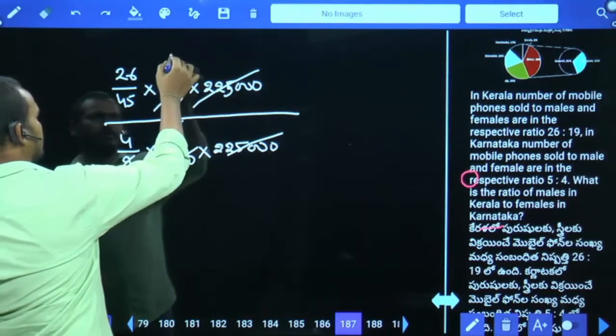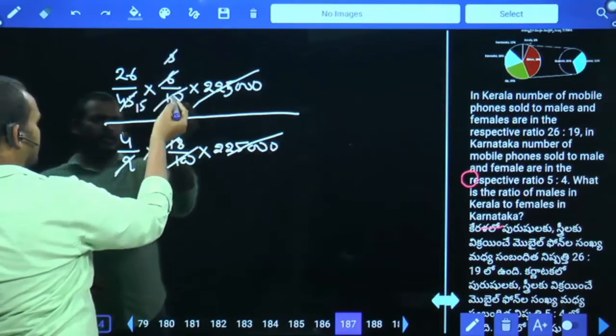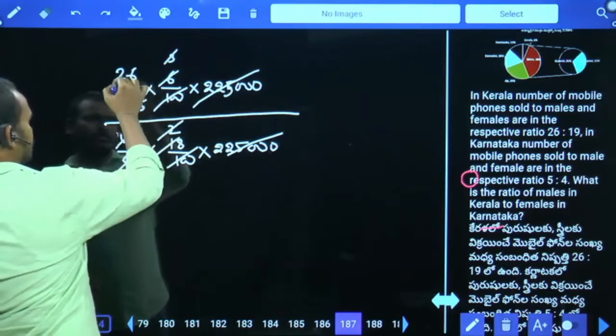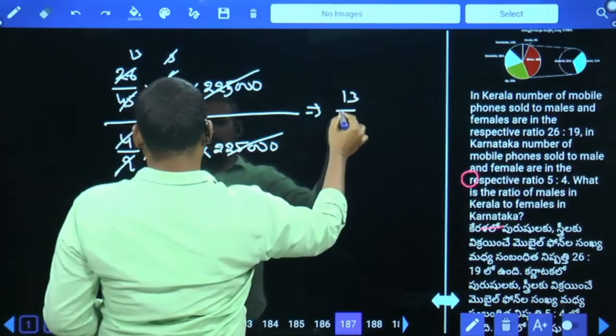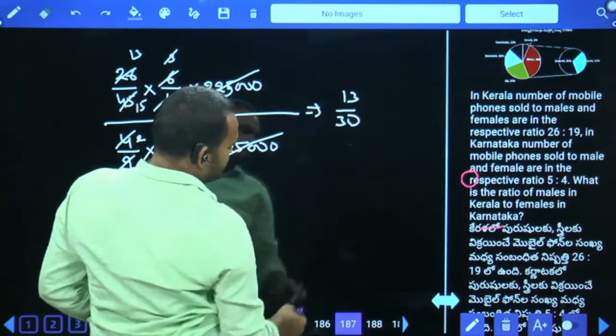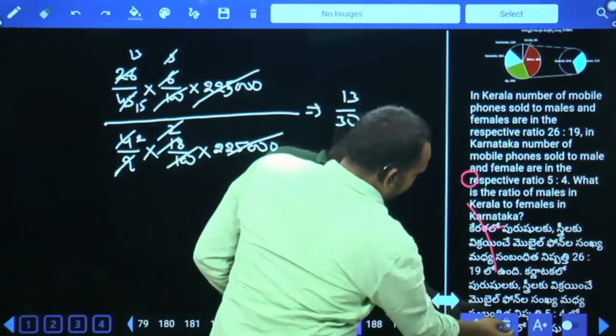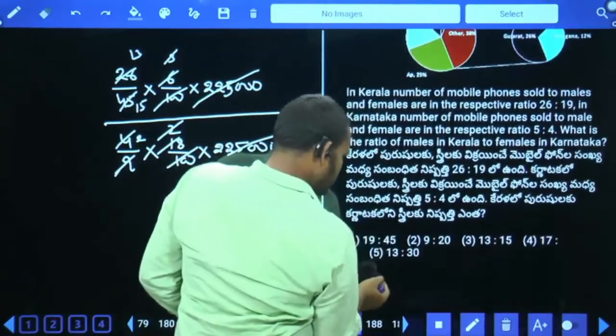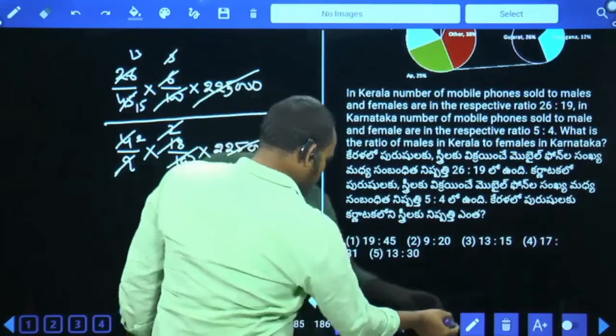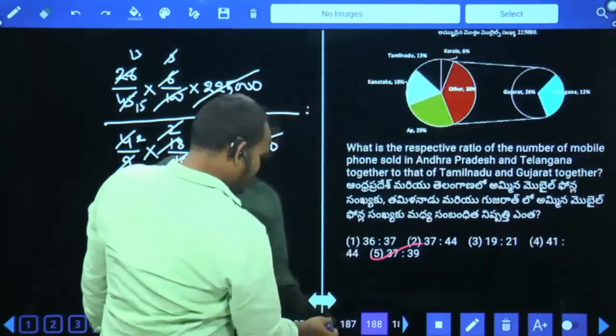Again 2 3s are 3 how many times? 15. Again 2 times 2 13. It will be 13 by 15. 13 by 30. 13:30. Next question number 188.